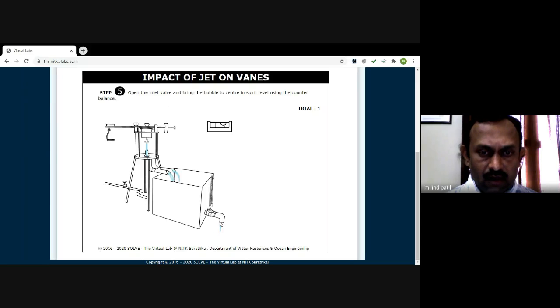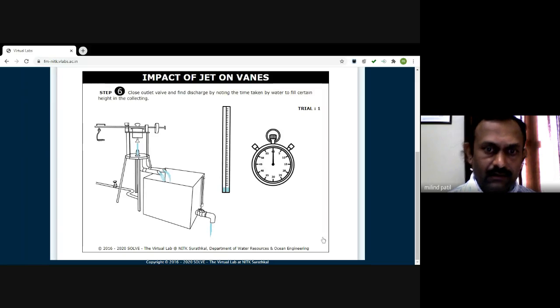Presently, the water is allowed to move outside. Using this counterbalance, we will adjust the spirit level. So just move the counterbalance. Once we move it, the counterbalance is now at the center. Now the system is exactly in a balanced position. So now it's time to take the readings. Let's go for the next slide.